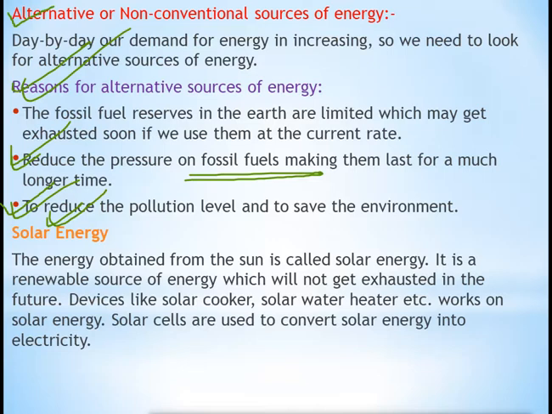You know that the sun gives us lots of sunlight and the sun will never go anywhere. It will be there in the sky. So every time we can get sunlight from it, means after 10 years also we can get sunlight from the sun, right? So the energy which we get from the sun is called solar energy. It is a renewable source of energy which will not get exhausted in the future. Renewable means it will not get exhausted in the future. We can use it for a long period of time, means it will never finish off in the future also.